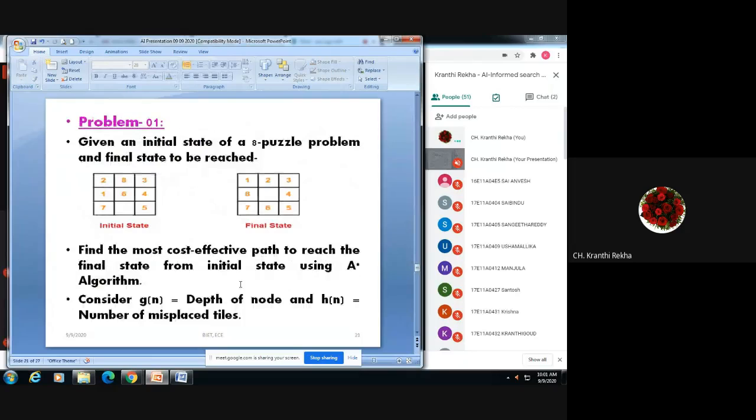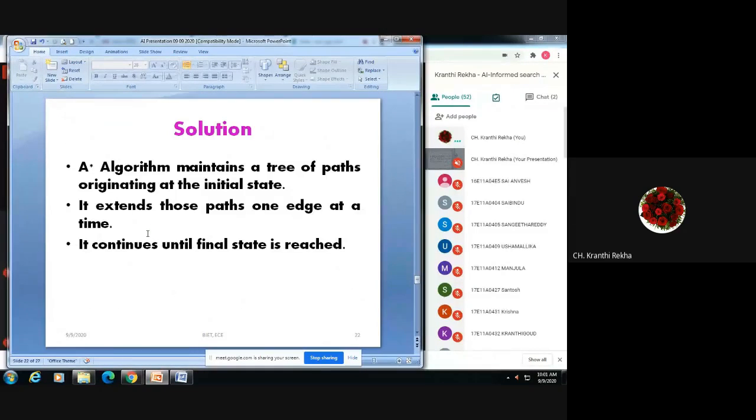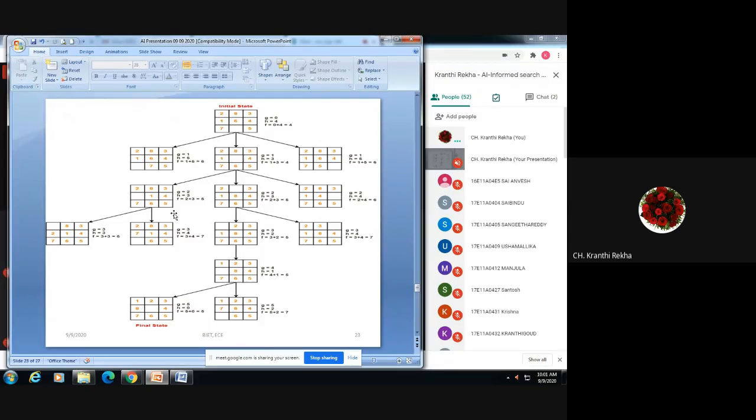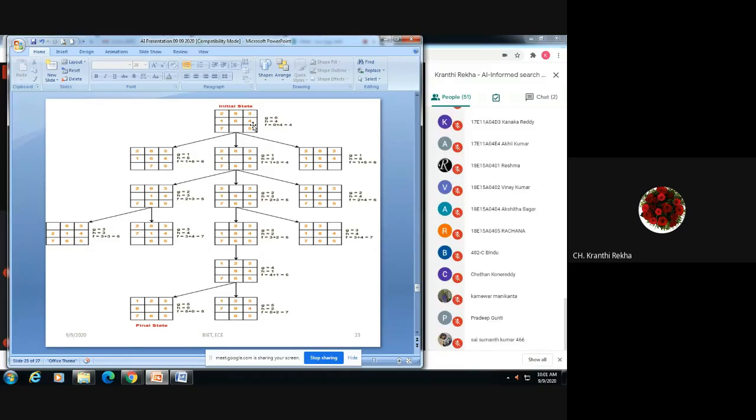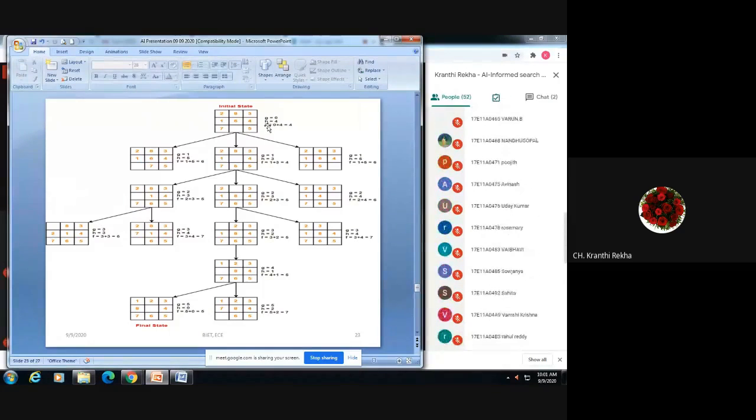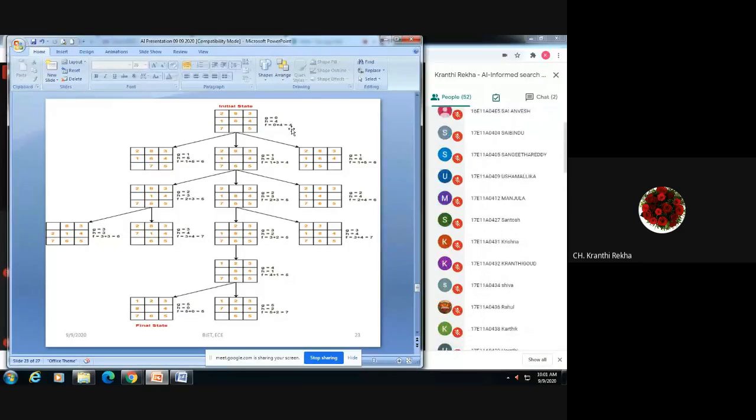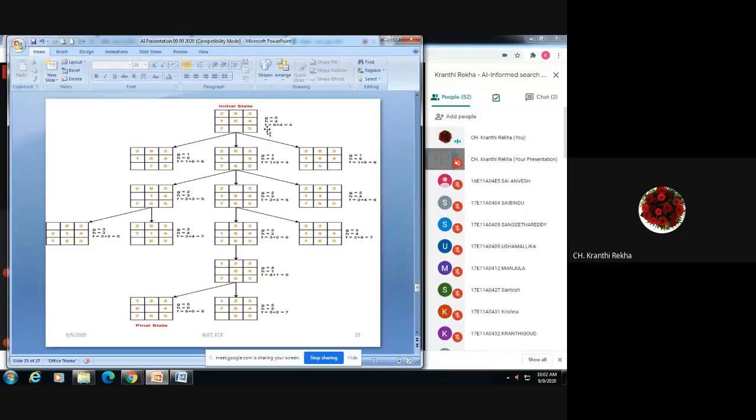And this is the algorithm. One example we can take here: reaching your goal state from a certain initial state. So here this is a solution. Previously we used only the number of tiles that are misplaced, out of place, but here we also make use of the Manhattan distance. Adding the number of out of place tiles and the Manhattan distance, we get the function f. According to that we expand, until our goal state is reached. That is the difference.